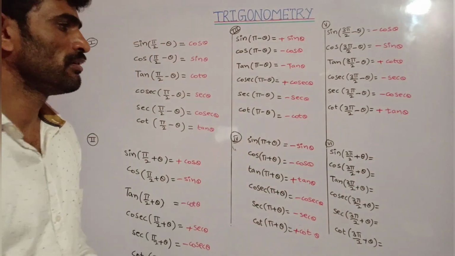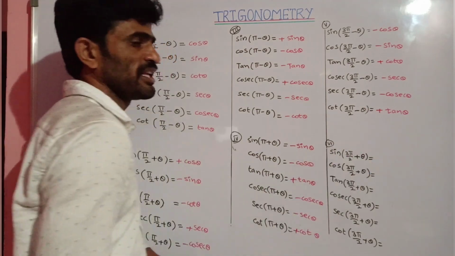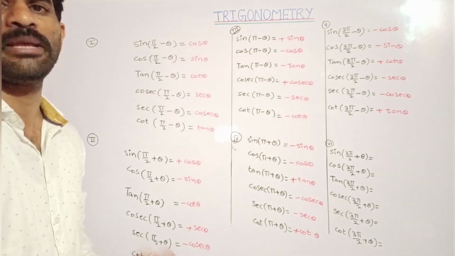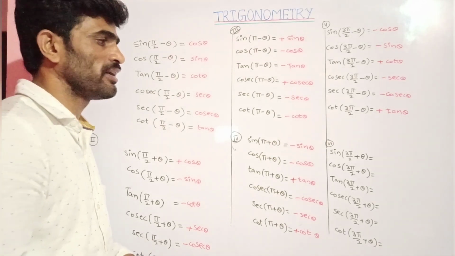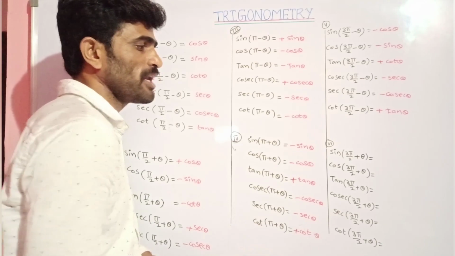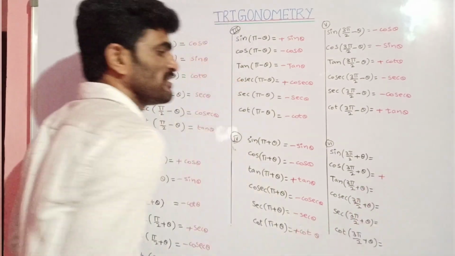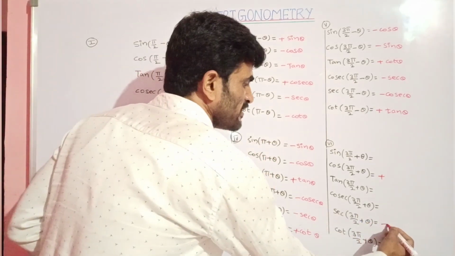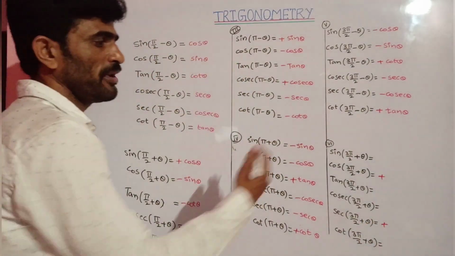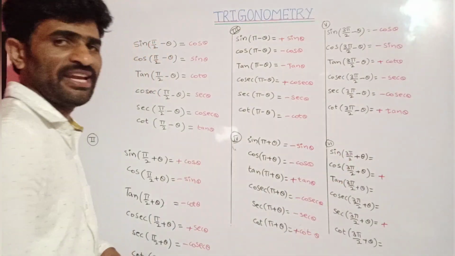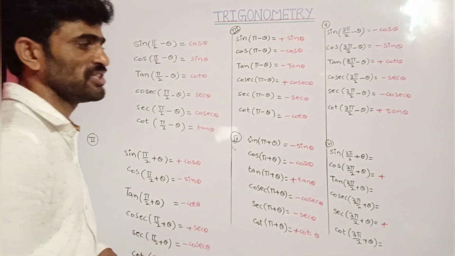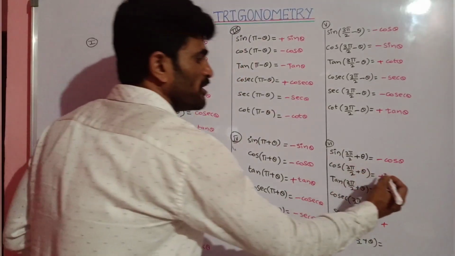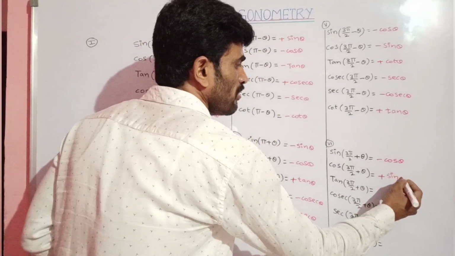Similarly, last one, sin 3 pi by 2 plus theta. 3 pi by 2 plus means which quadrant? 270 plus is fourth quadrant. In fourth quadrant, what are positive? Cos is positive, since the word is CAST. So cos is positive and its reciprocal secant is positive. Remaining all are negative, and since n is an odd number, trigonometric ratio will be changed. So sin will be changed into cos, minus cos theta; cos will be changed into sin, plus sin theta.